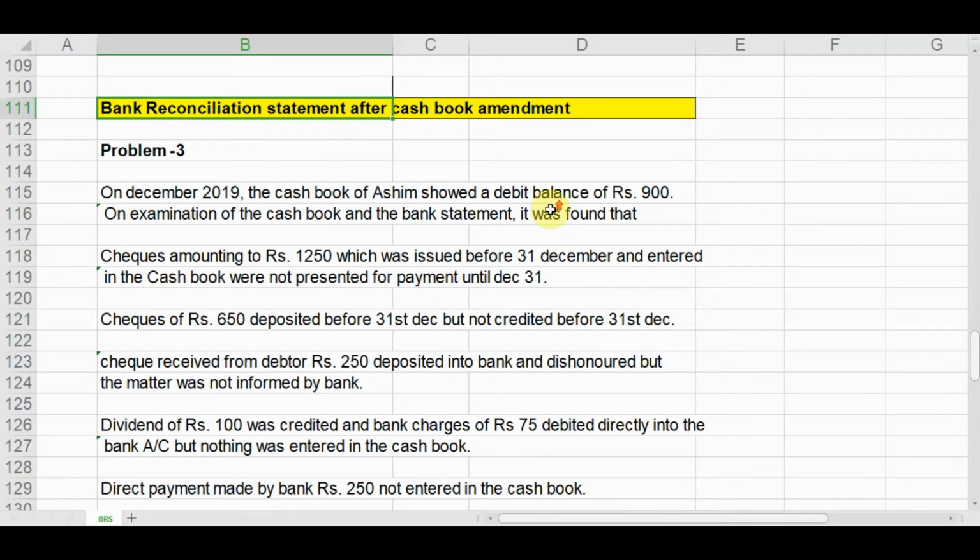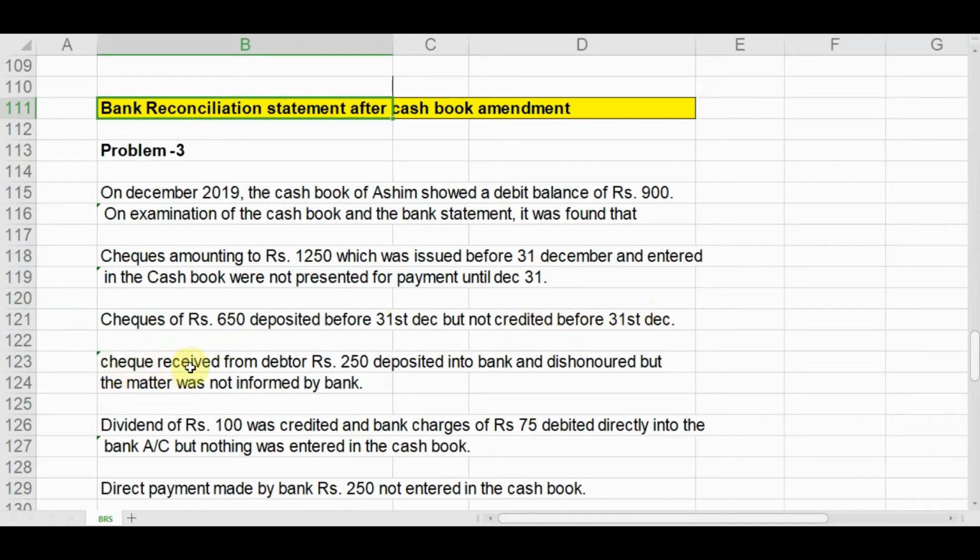So let us come to the problem. In the problem it is given that on 31st December 2019 the cash book of Ashim showed a debit balance of rupees 900. On examination of the cash book and the bank statement, it was found that checks amounting to rupees 1250, which were issued before 31st December and entered in the cash book, were not presented for payment until December 31. Checks of rupees 650 were deposited before 31st December but not credited before 31st December.